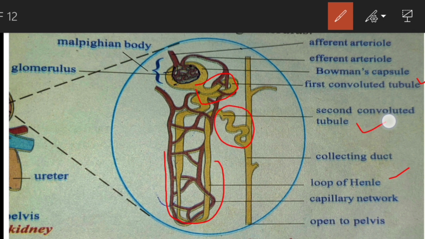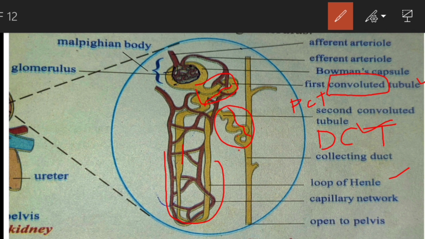And second, the convoluted tubule. What is the meaning of convoluted here? Convoluted means it has some foldings like this. Here also, the second convoluted tubule has some foldings. But the loop of Henle doesn't have any foldings. This is the first or proximal convoluted tubule, and this one is the second or distal convoluted tubule. The first convoluted tubule is otherwise called the PCT, and the second convoluted tubule is called the DCT.